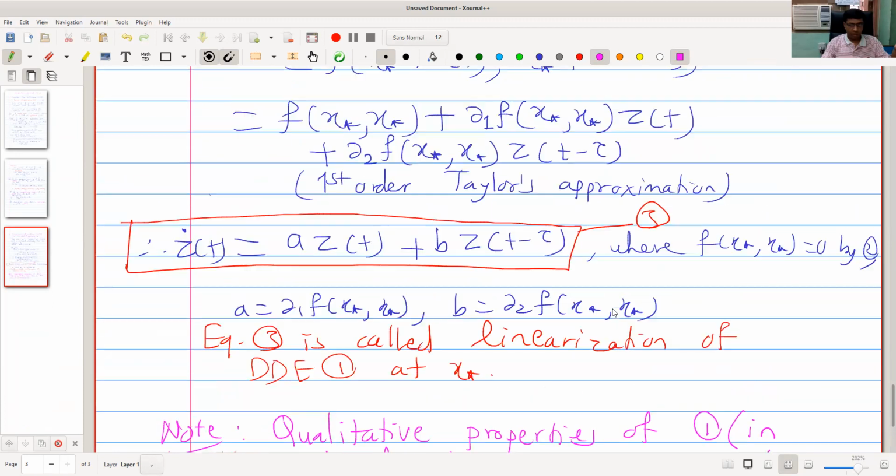Okay. Now 3 is linear, so we can have a characteristic equation.